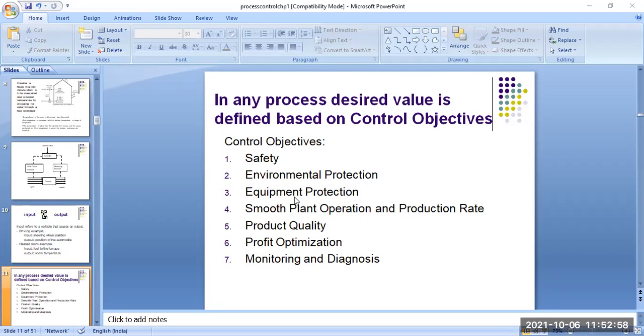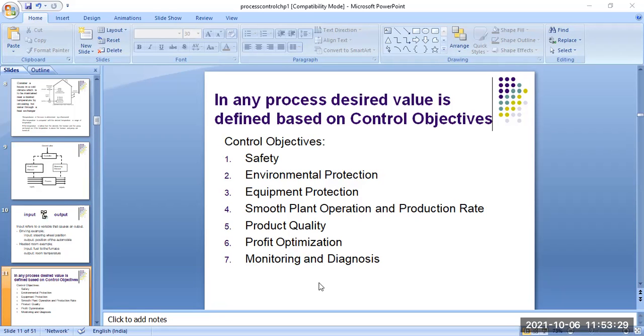Number four, smooth plant operation and production rate. Number five, product quality, whatever type of product is manufactured by your industry. Number six, profit optimization, the economic side: we have to optimize the profit.